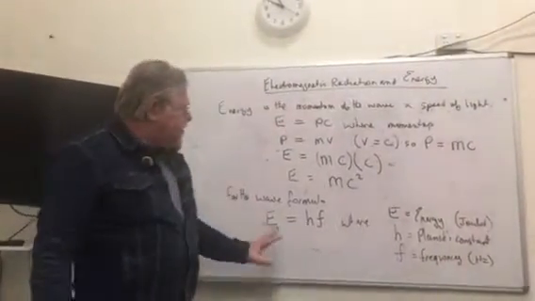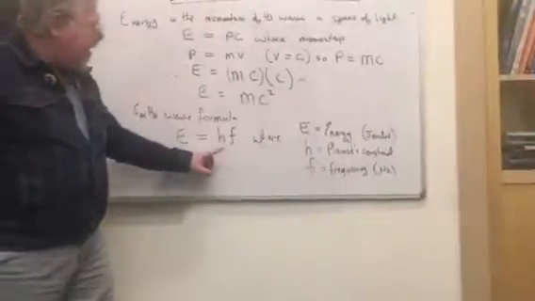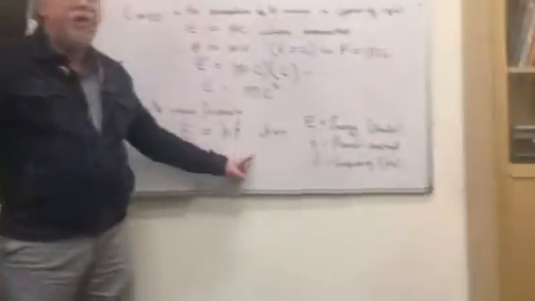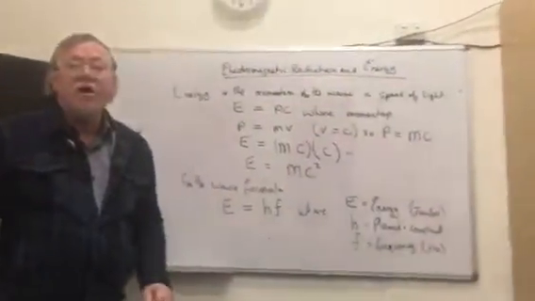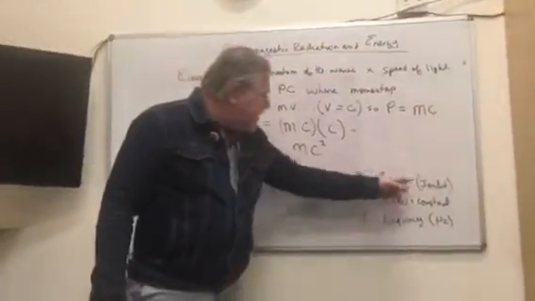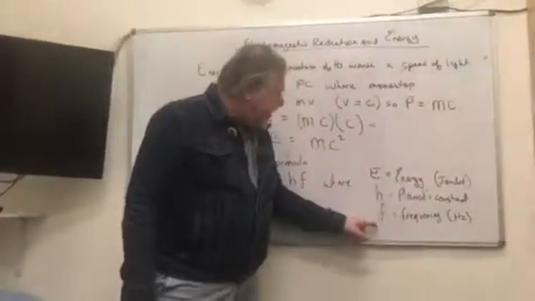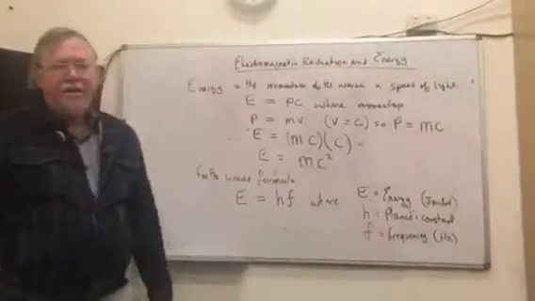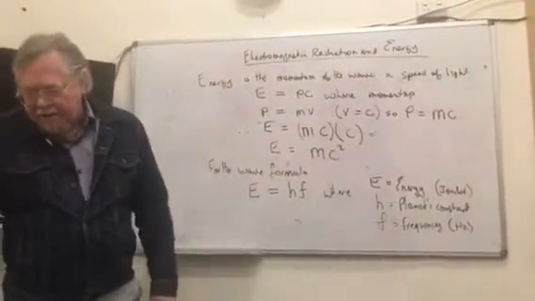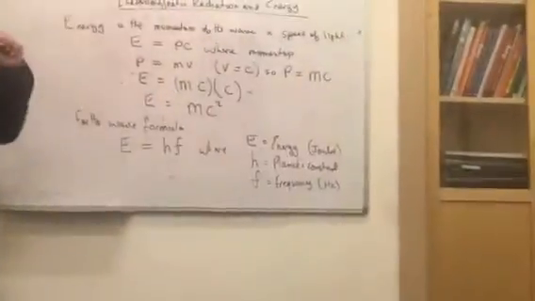Now, let's have a look at the wave formula in terms of energy. Energy is Planck's constant times the frequency of the wave. Energy is in joules, Planck's constant, and then frequency is in hertz. We don't really care about the units for Planck's constant because it is a constant.